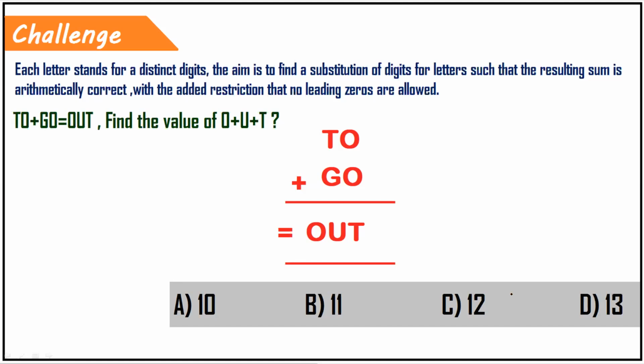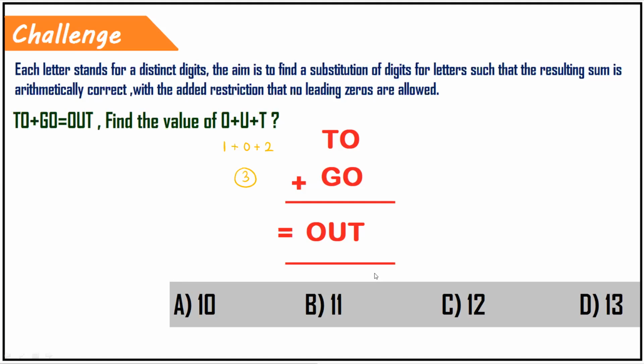So the option is not available. Actually, the value of O plus U plus T should be equal to 1 plus 0 plus 2. So the sum of this is going to be 3. The option is not available anyways. So the answer choice for this would be 3. What is the OUT value? That's why I didn't ask what is O plus U plus T. I asked to find out what is OUT.